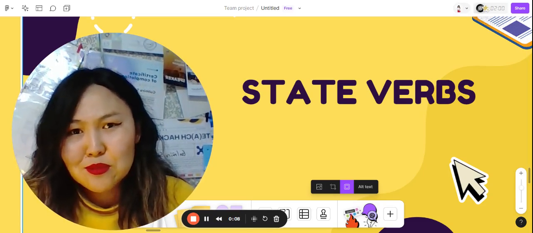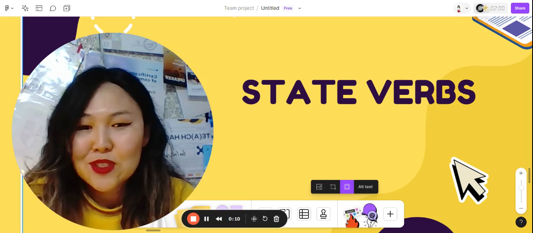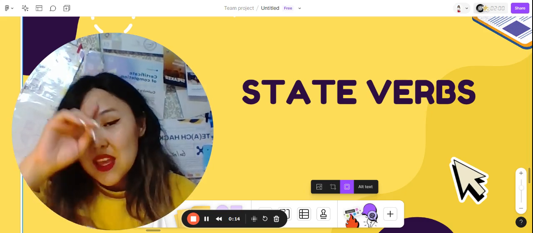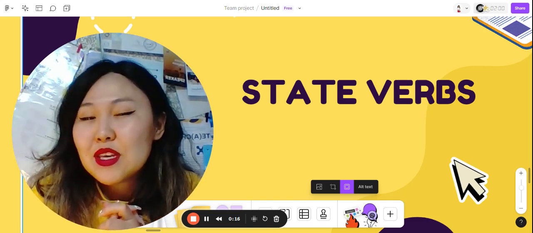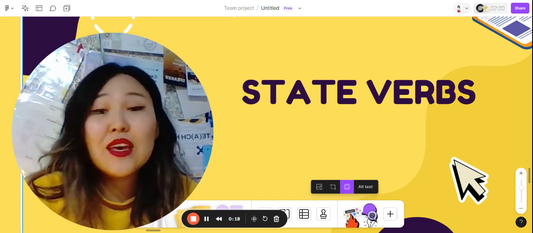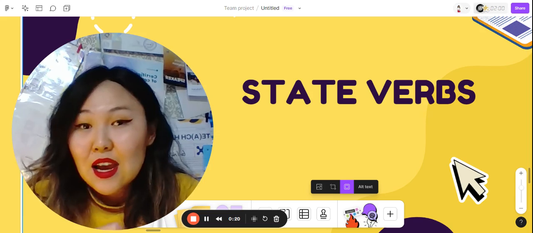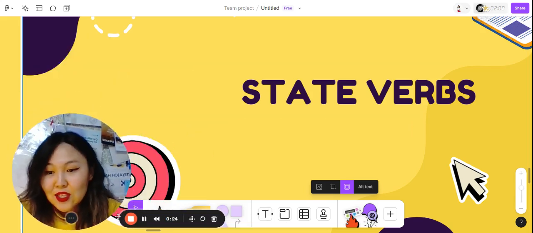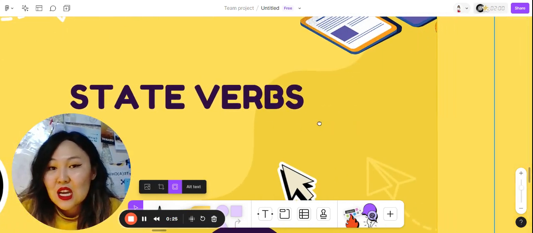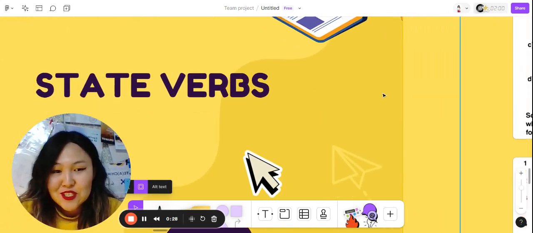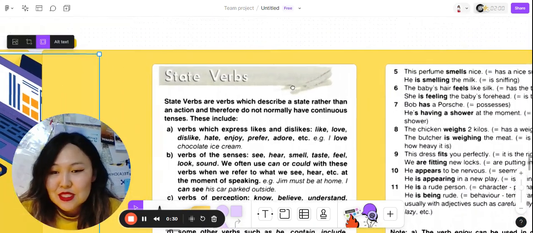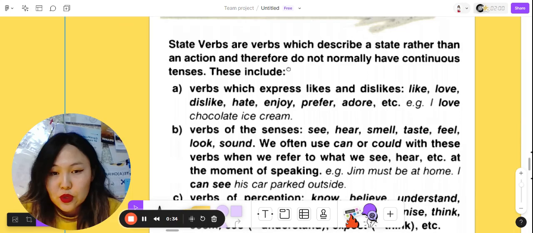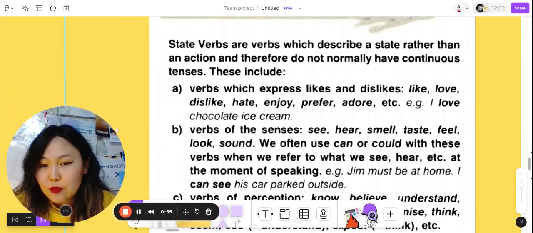I'd like to ask you, do you remember what state verbs are and how we use them in sentences? If you've answered something about present continuous, that we cannot use them in present continuous, I am really happy, because actually that is true and we are going to dig into more information about it. So this is the rule, and I'm going to point out every part of it.